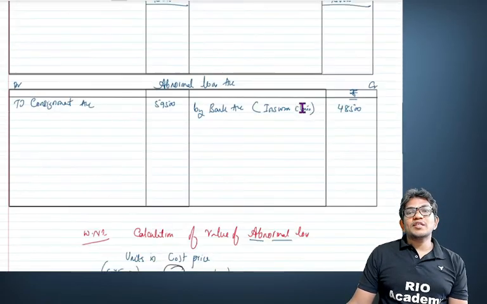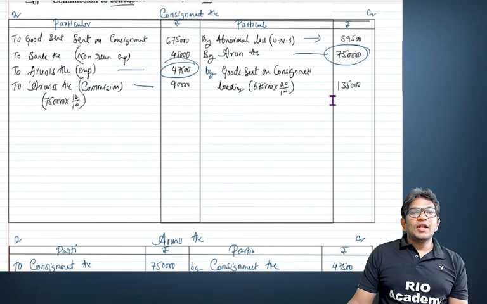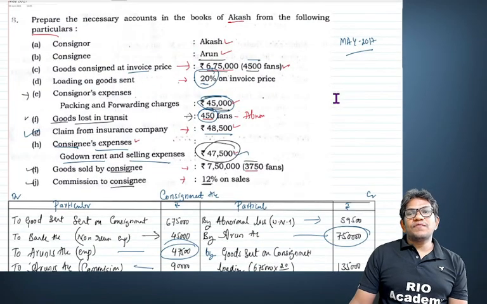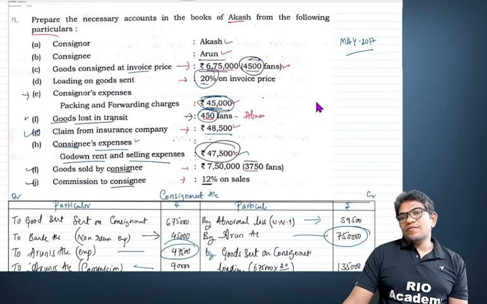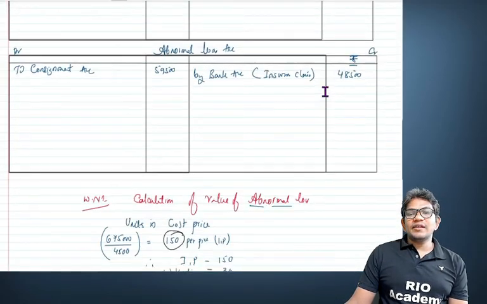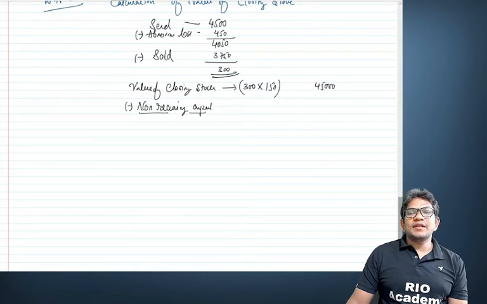Non-recurring expenses. How much are the non-recurring expenses? You know. Non-recurring expenses are 45,000. 45,000 for 4,500. Remember, they have spent 45,000 rupees for 4,500. Then how much for 300? Very simple. Just have a look here. 45,000 they have spent for 4,500.